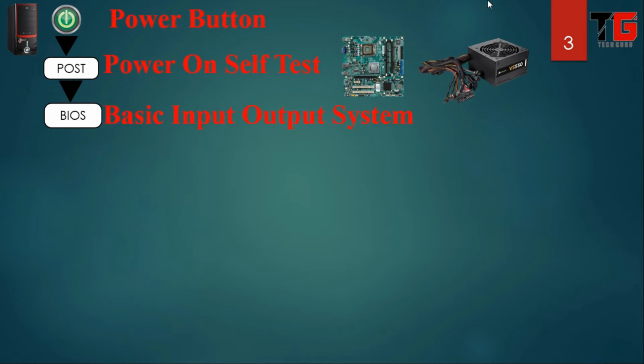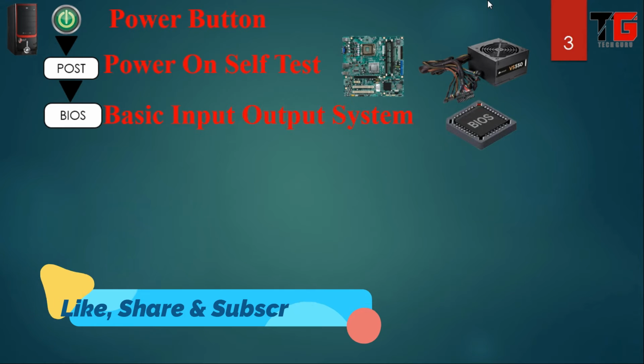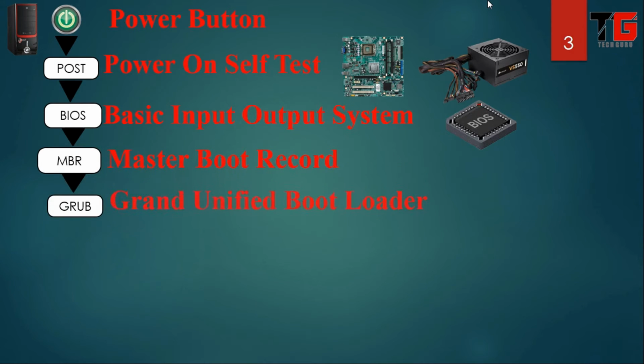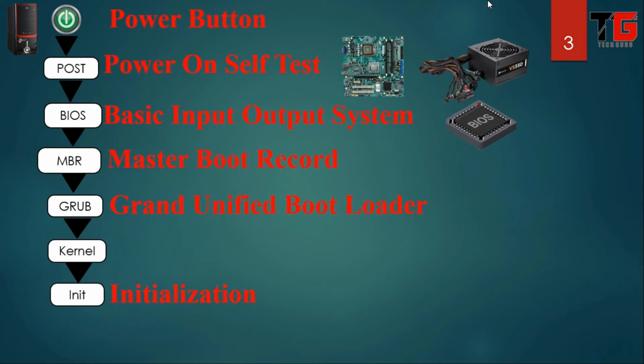Next is BIOS, basic input output system. BIOS is a ROM chip on the motherboard which contains hardware information that is available on the motherboard. It also maintains the proper boot order through which the system starts, either from hard disk or DVD. Next is MBR, master boot record. Next is GRUB, grand unified bootloader. Next is kernel, then init. Init means initialization, and last is run level.